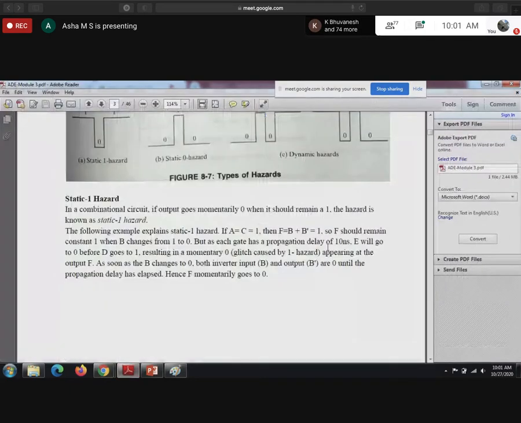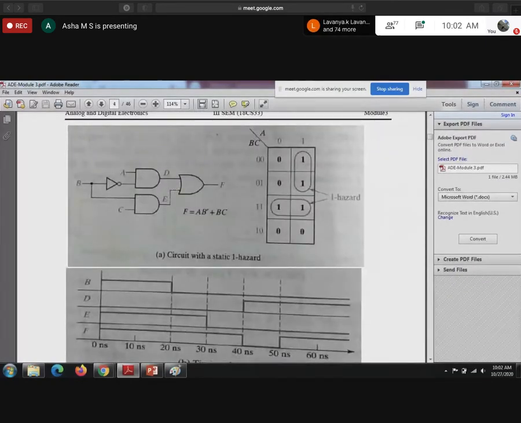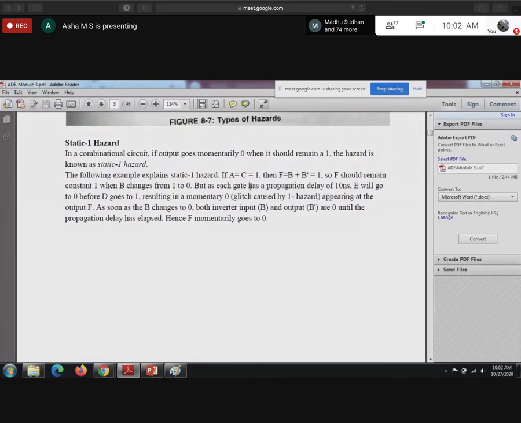First we'll see this, then we'll see it in the circuit. But as each gate has a propagation delay of 10 nanoseconds, E will go to 0 before D goes to 1, resulting in a momentary 0. By the expression, the function should always be 1, but because of the 10 nanoseconds propagation delay, F momentarily goes to 0.